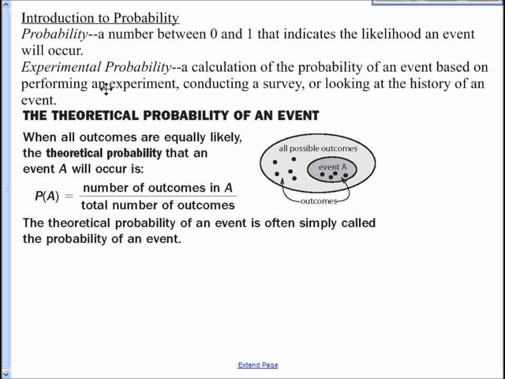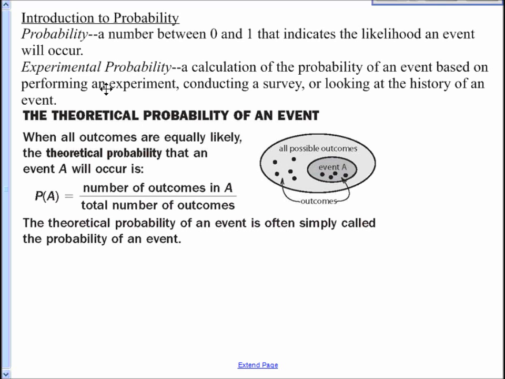Okay, if I'm flipping a coin, what's the probability that I flip a king? Well, 0. I have no chance because it's either heads or tails that I'm going to flip. What's the likelihood that I'm going to flip a heads or a tails on one flip? Well, that's 100% guaranteed. Okay, so it ranges between 0 and 1.